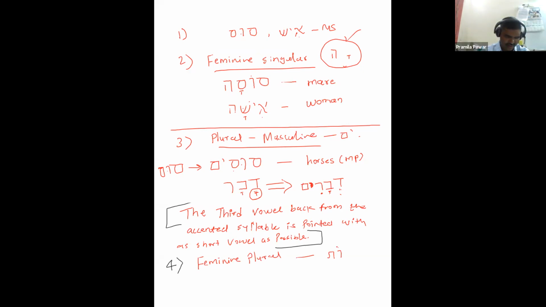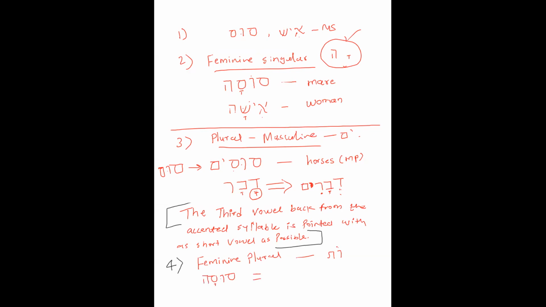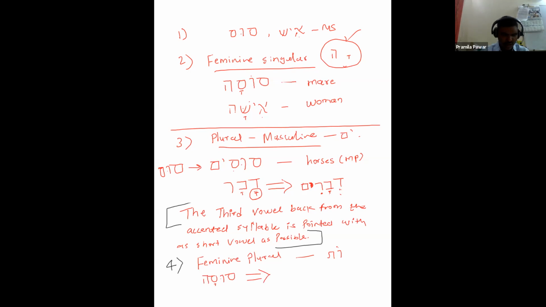Now, let's take an example of this. Susa is feminine singular. If I have to make it feminine plural, then I have to attach the oth ending.